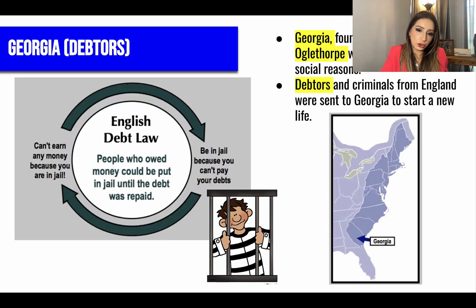And finally, Georgia, as we learned in the last video session, was established for social reasons. Debtors in England would never be able to get out of jail. So they came over to Georgia to start a new life.